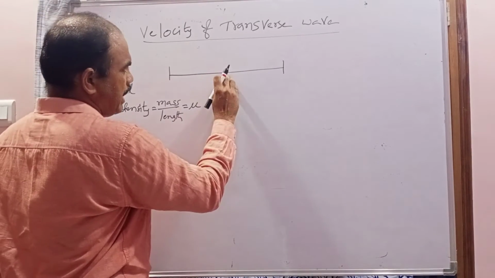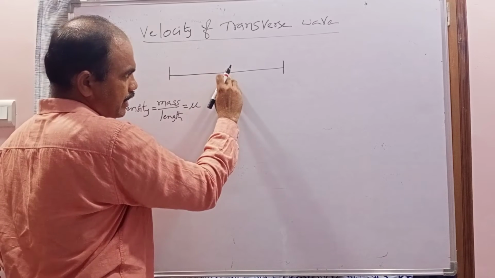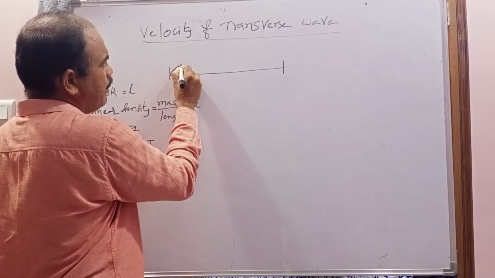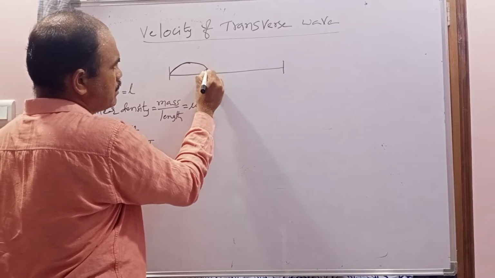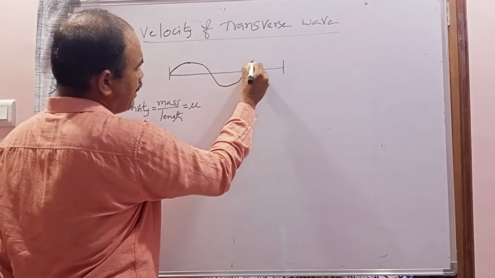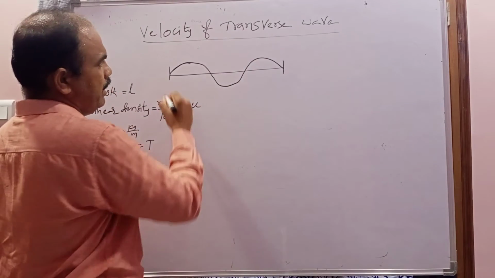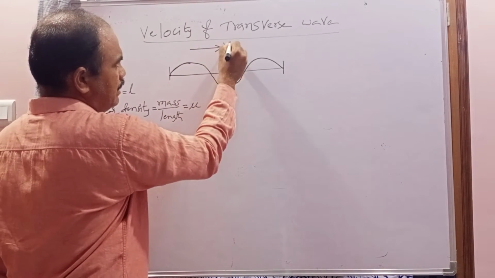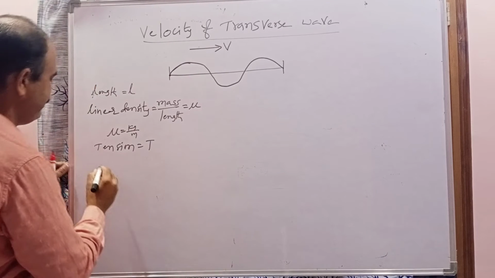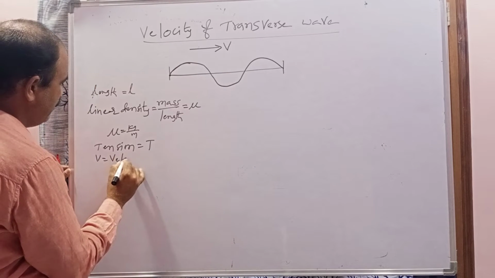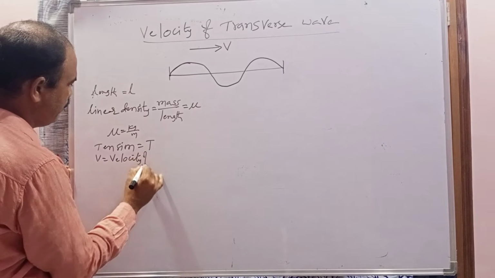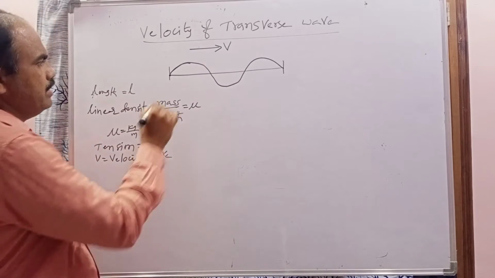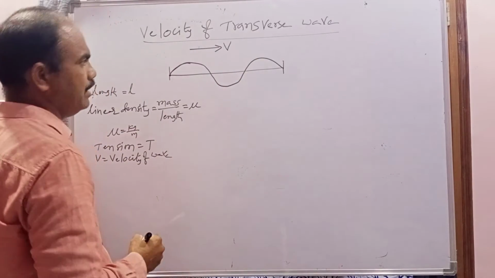Now when I pluck the string perpendicular to its length, from one end a wave is produced. That wave is called a transverse wave, generated from one end, and it moves to the other end with some velocity. That velocity is considered v. So v is nothing but the velocity of the wave. Which wave? The transverse wave here.